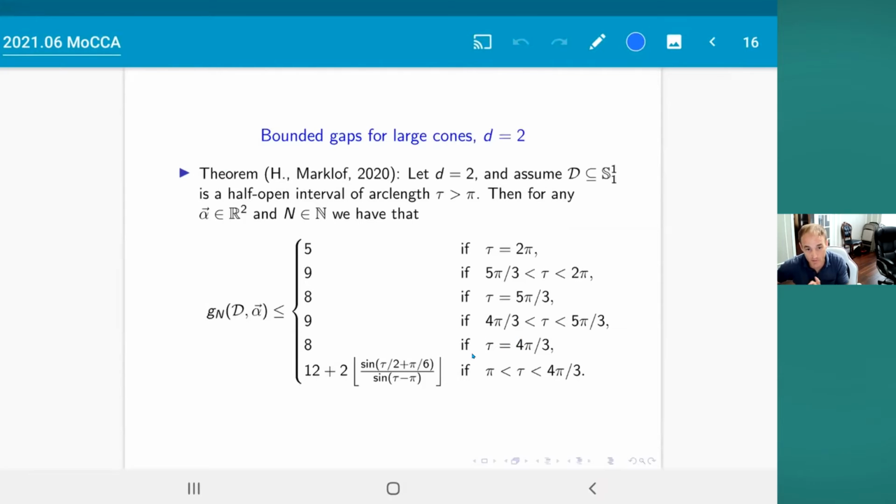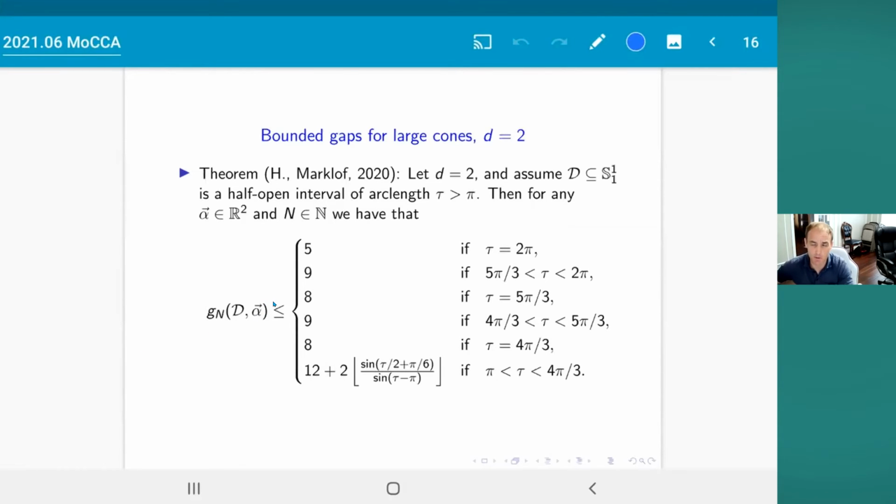One feature of the bounds that you should look at is that when tau approaches pi from the right, the bound tends to infinity. And so the point here is that also for the problem of looking at nearest neighbors in certain directions, we can use our machinery to get certain bounds. And the bound is finite as long as the cone angle is bigger than pi.